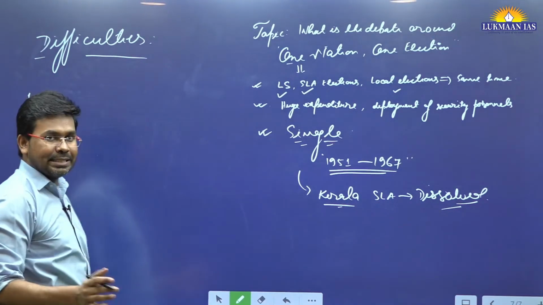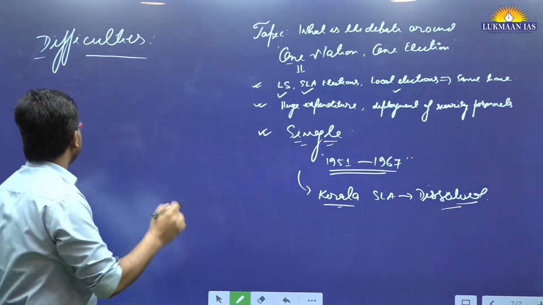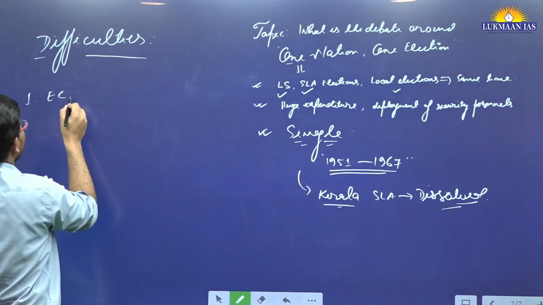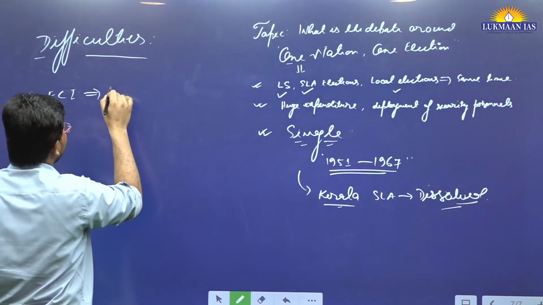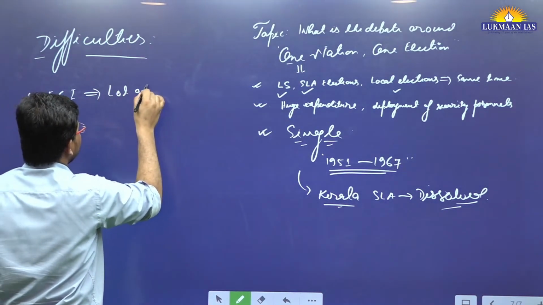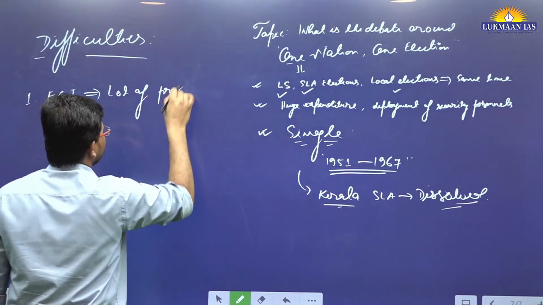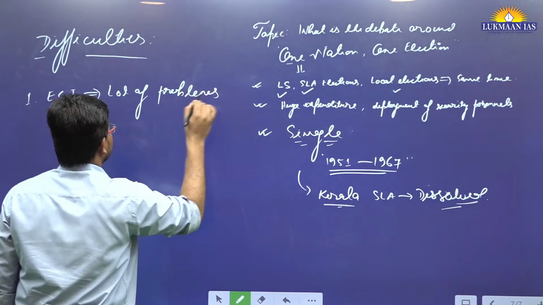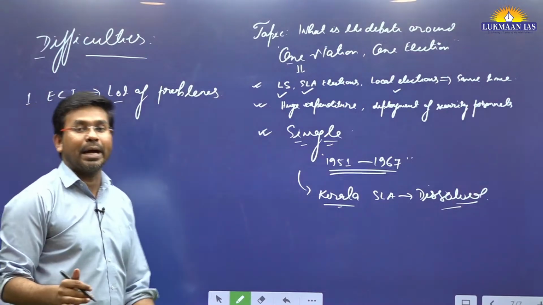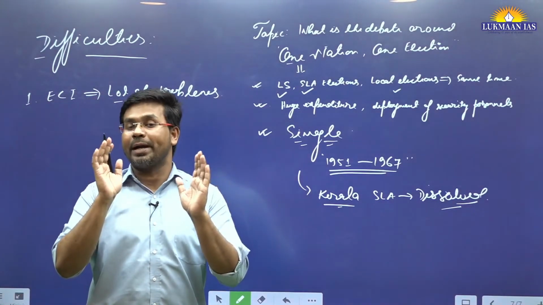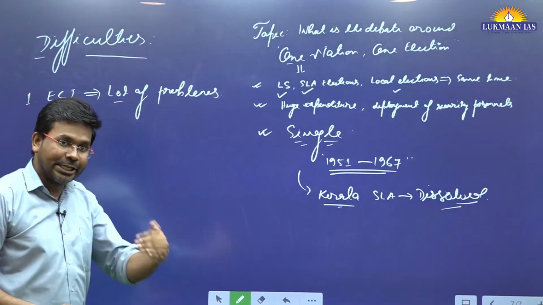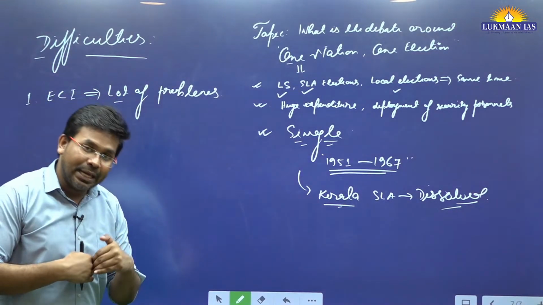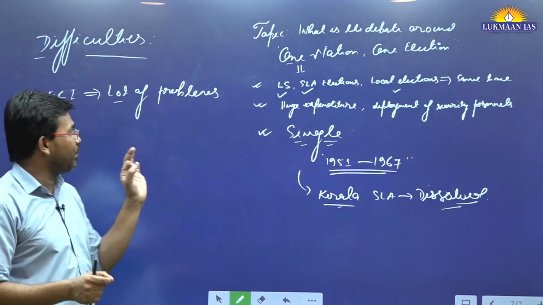One of the things is that the Election Commission of India, ECI, will face a lot of problems. They do not have adequate infrastructure, nor an adequate number of people who can be stationed at different places across the country at the same time to conduct the election.